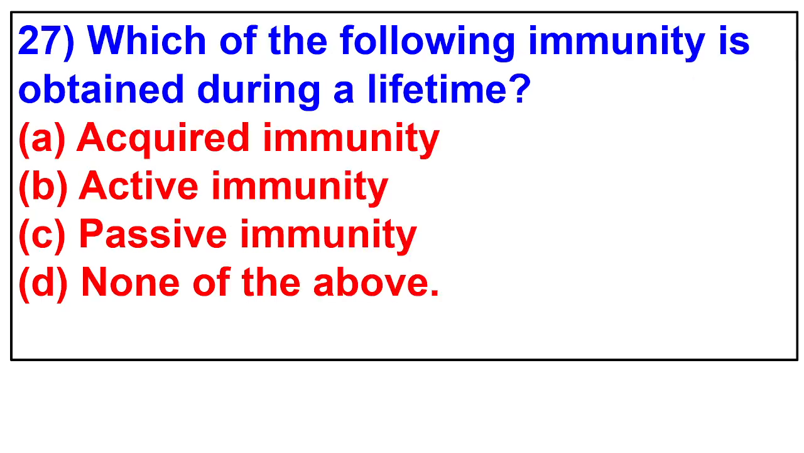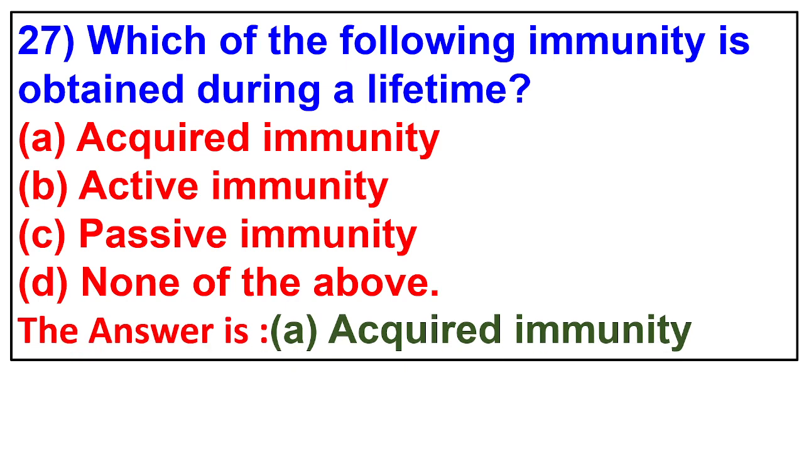27. Which of the following immunity is obtained during a lifetime? Acquired immunity, active immunity, passive immunity, none of the above. The answer is acquired immunity.